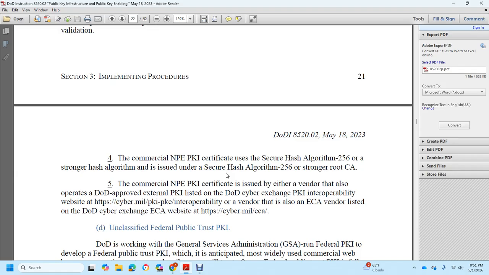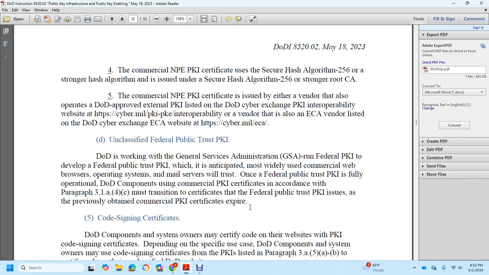Commercial PKI certificates may be issued by either the vendor or the operator of a DoD-approved external public key infrastructure listed on the DoD Cyber Exchange PKI interoperability website. These include vendors with PKI Public Key Enabling interoperability, or a vendor issuing with an external certificate authority listed on the DoD Cyber Exchange External Certificate Authority website.